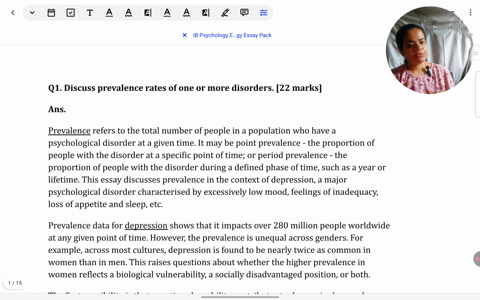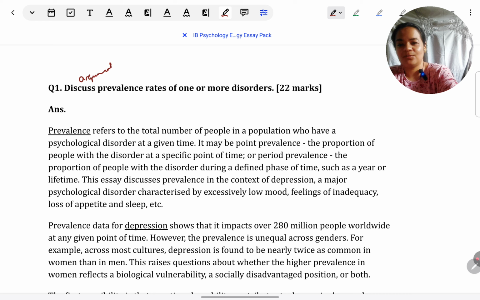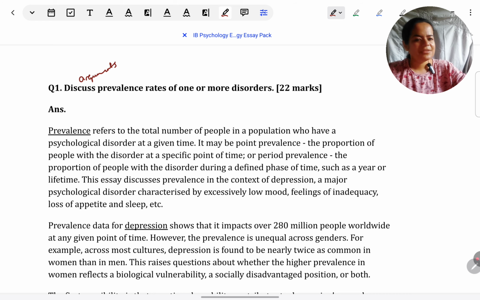Okay, so if the question is something like discuss prevalence rates. See, in the discuss question, they want you to give your arguments. Anytime students get perplexed by the use of the word arguments. What is an argument? It's just you have to make some points around the topic given.